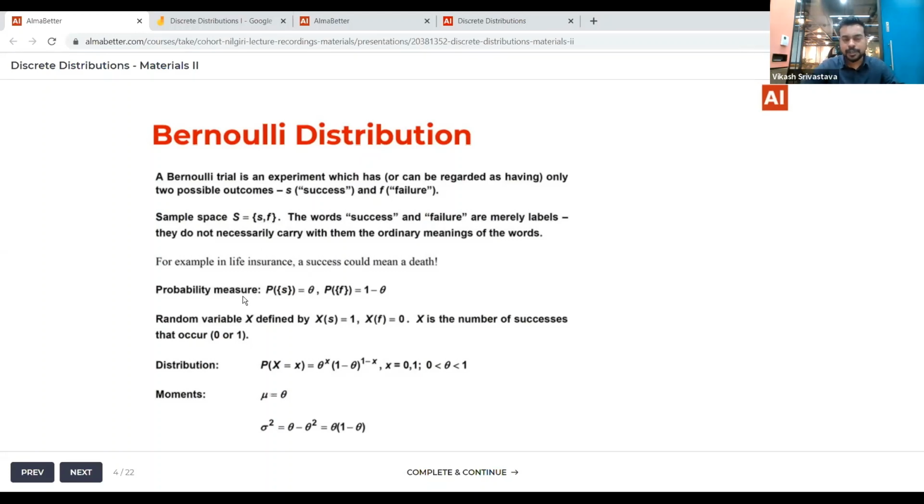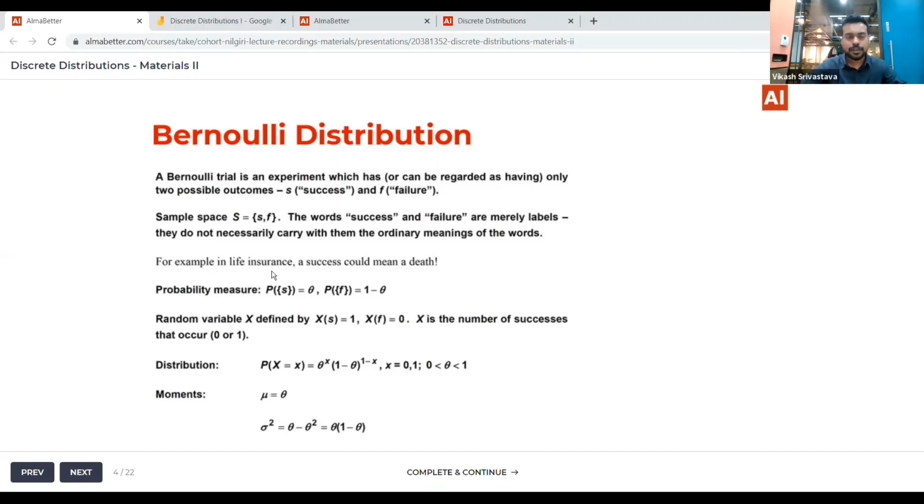Now let's talk about the probability measure. Let me give an example. A very simple example of a Bernoulli trial is just tossing a coin. When you toss a coin, there are only two possible outcomes, either heads or tails. There are a lot of different situations in which there could be only two possible outcomes for a single experiment, and they will all be considered a Bernoulli trial.